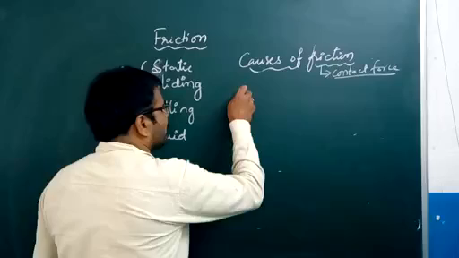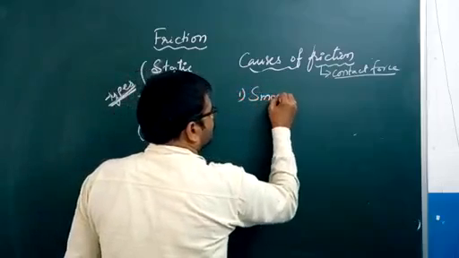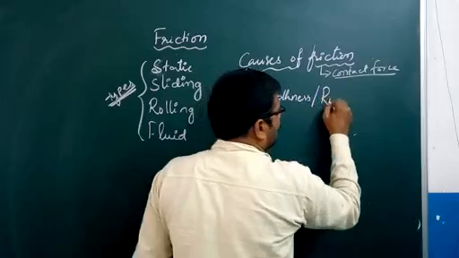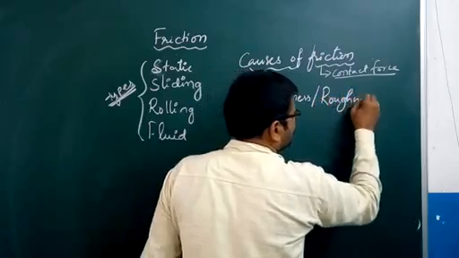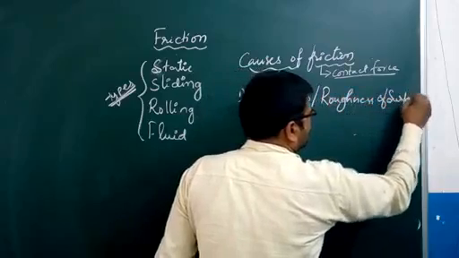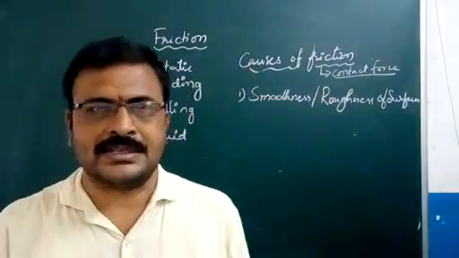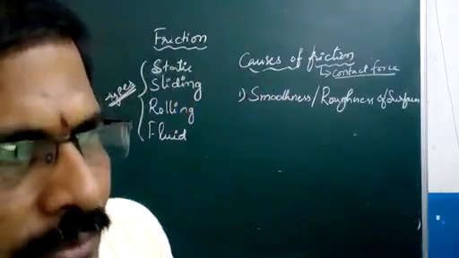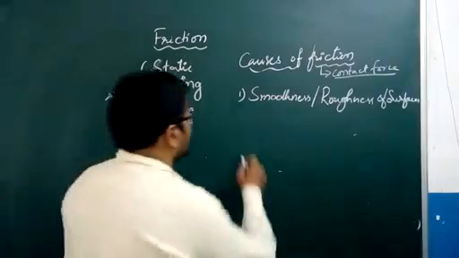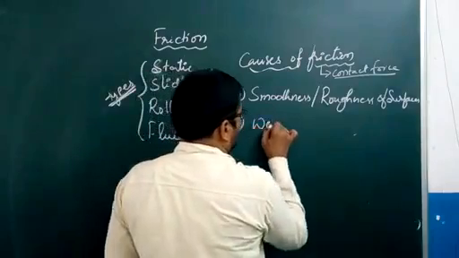So the smoothness or roughness of the surface is responsible for the friction. And the second one we will discuss is the weight of the object.